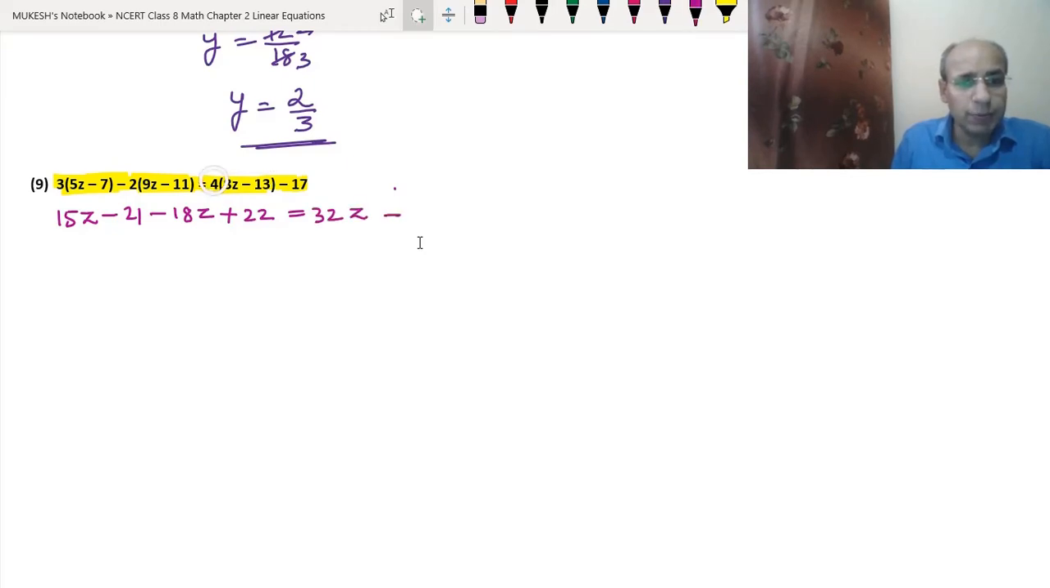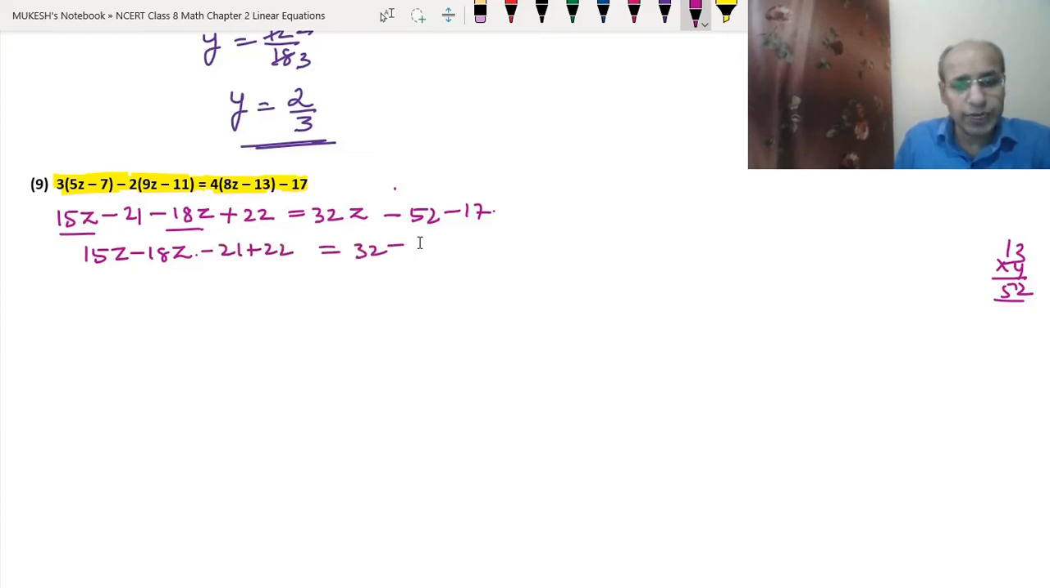Minus, we will multiply 4 with the 13 also. So 13 into 4, 4 3s are 12, 4 1s are 4 upon 5, 52. And then outside we have minus 7. We will write 15z minus 18z. Okay. Then minus 21 plus 22 equal to 32z minus 52 minus 7.